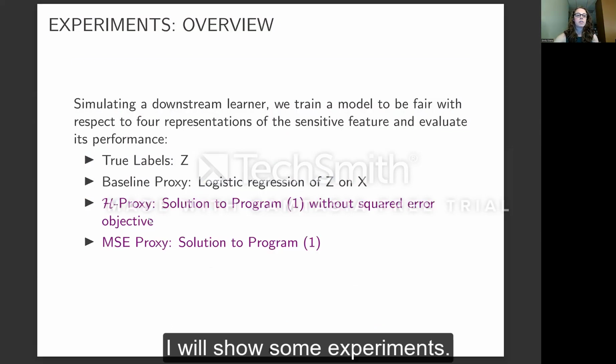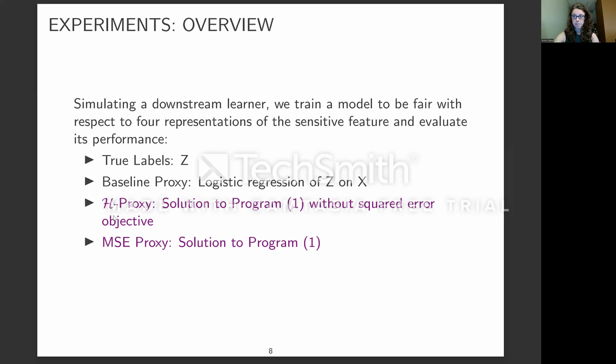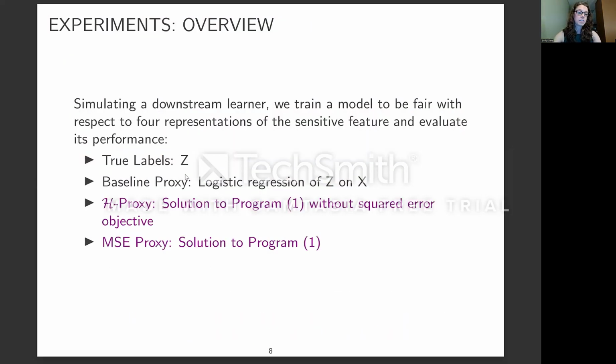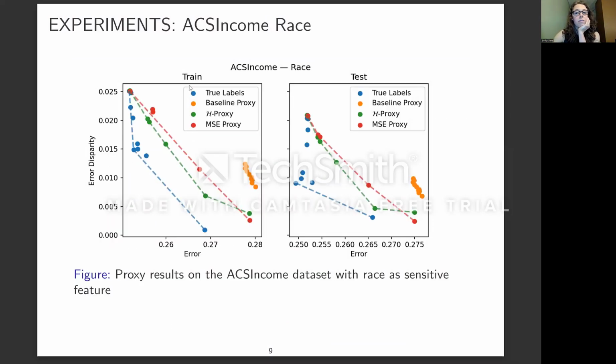We compare the use of our proxy, either the basic proxy or one where we add an MSE objective (the MSE objective is not required), to the true labels and to a logistic regression baseline proxy. Here's a plot showing that if we train a model to be fair with respect to the true labels, that Pareto dominates the other situations. Next best is our trained proxy model, where we just aim to satisfy the multi-accuracy constraints. After that comes the proxy with the mean squared error objective, and then finally the baseline proxy.